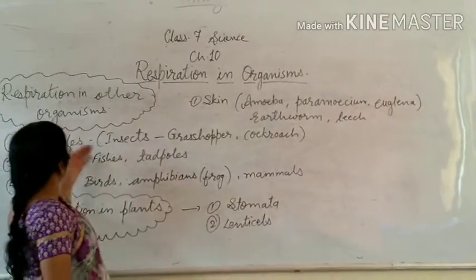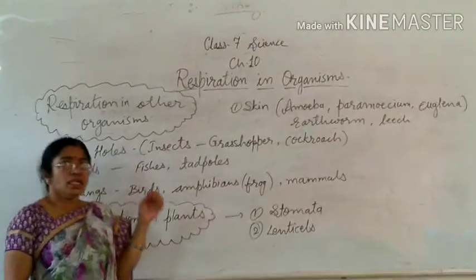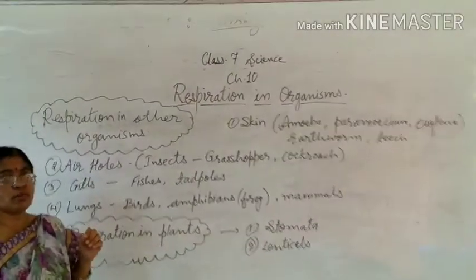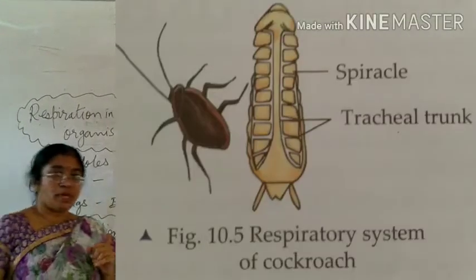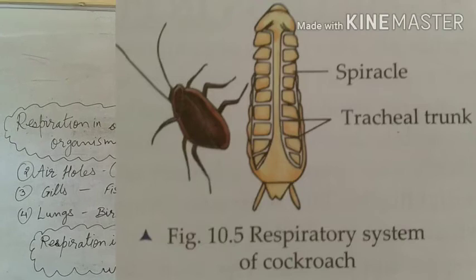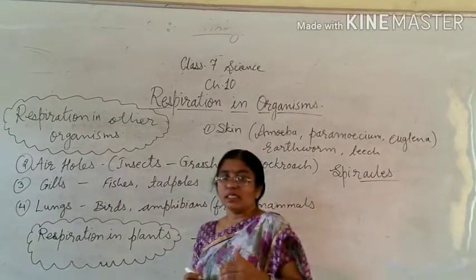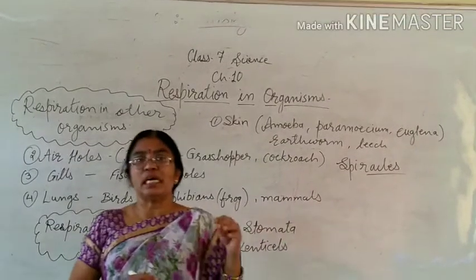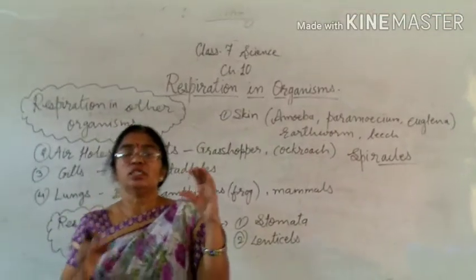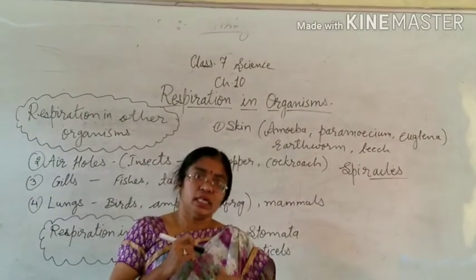Now, in some insects like grasshopper, cockroach, etc., small tiny pores are found. These are known as spiracles, and with the help of these spiracles, exchange of gases will occur. These tiny pores or spiracles are attached with a small tubular system, which is also known as trachea.